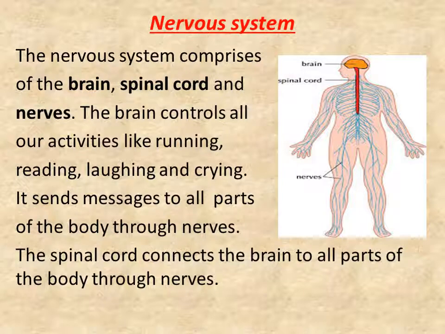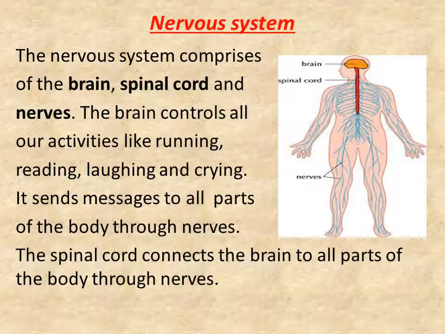Now we should learn about the nervous system in our body. The nervous system comprises the brain, spinal cord and nerves. You can see here in the picture, this is your brain and the middle red part is called the spinal cord and these blue lines are called nerves.